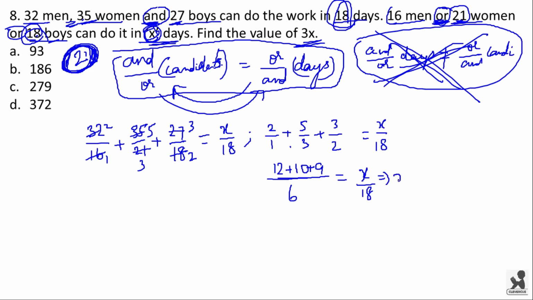From here you get the value of X equal to 3 into, see here 6 into 3 is 18, so this gets cancelled out. Now 3 into 12 plus 10 plus 9, this is equal to 31, which gives 93. Now we are asked to find the value of 3x. 3x will be equal to 3 into 93, which is 279. Option C is the right answer.